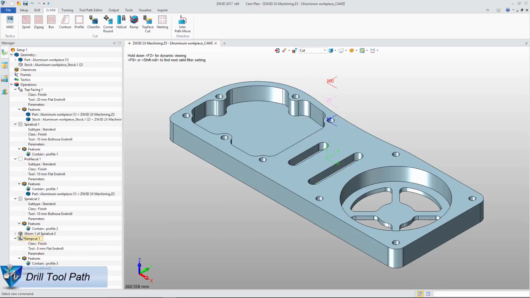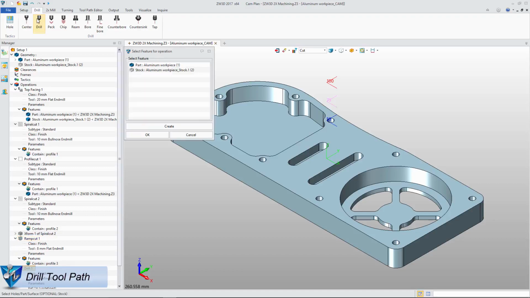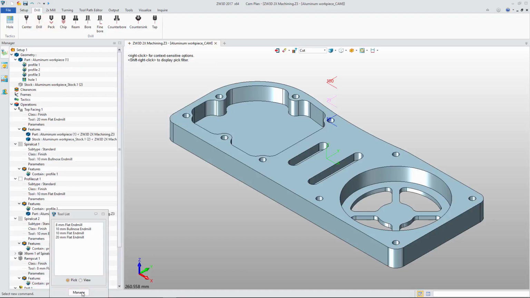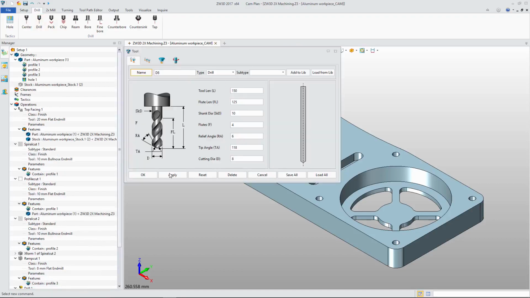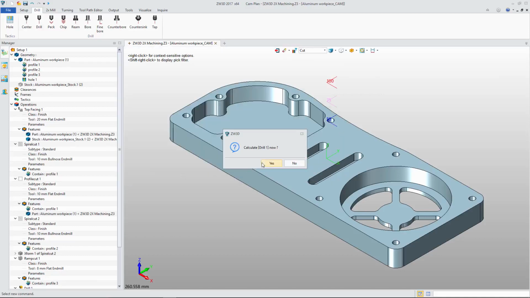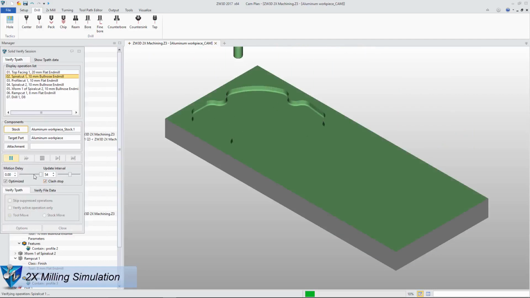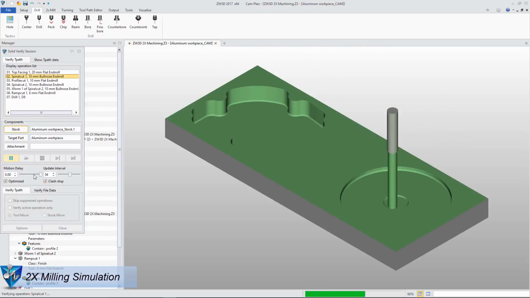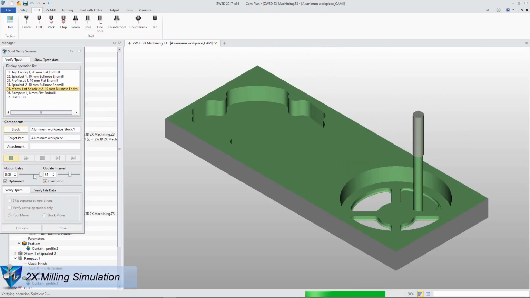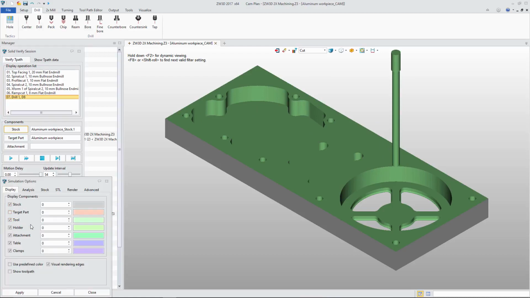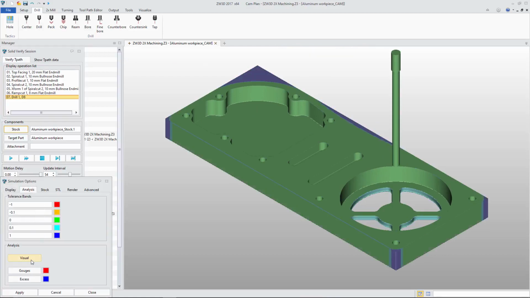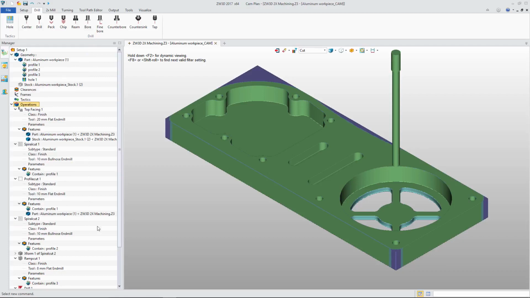We can use drill operation to create drill tool path. After defining the feature, tool, and parameter, we will get the path. Then, we can get the simulated result with Solid Verify. After that, we can use visual analysis to get the rest material results.